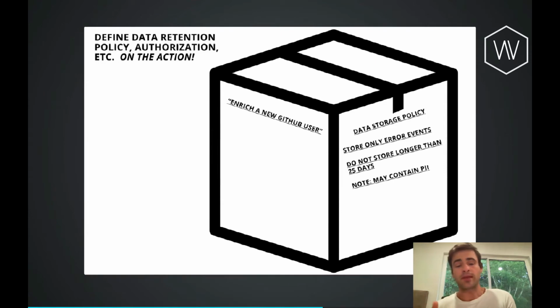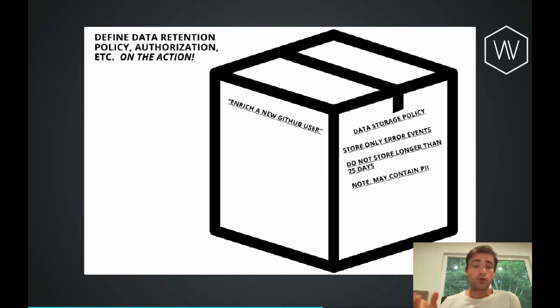Whereas if we have these named actions, what we can do is actually attach some kind of metadata to them, where I can say, this enrich GitHub user action, I want to attach a data storage policy. Every time it's called, I want to capture all of the inputs and all of the outputs from every API call. Or maybe I only want to do that whenever there's an error: store it in memory, but if there's an error that happens, go ahead and commit it somewhere.